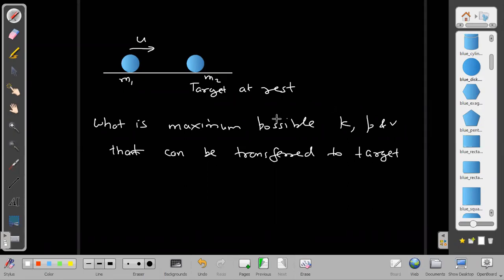I can ask this question in this way. What should be the ratio of masses so that the kinetic energy transfer is maximum? What should be the ratio of masses so that the momentum transferred is maximum? What should we choose as the ratio of masses so that the velocity transfer is maximum? So you have the choice to choose the ratio of masses and the coefficient of restitution.